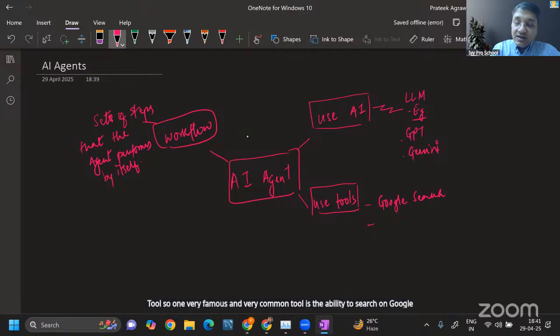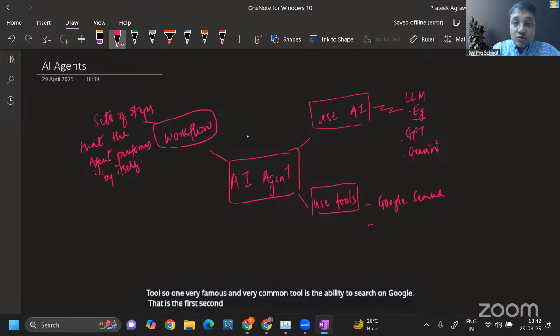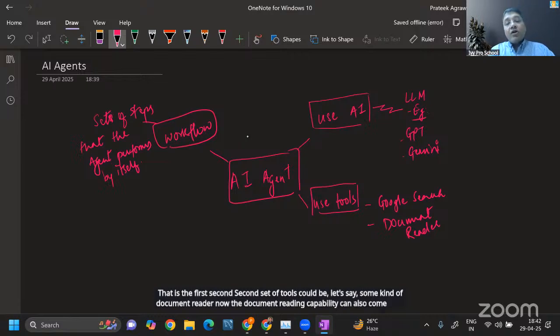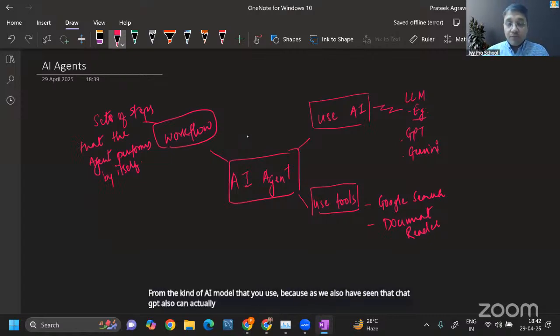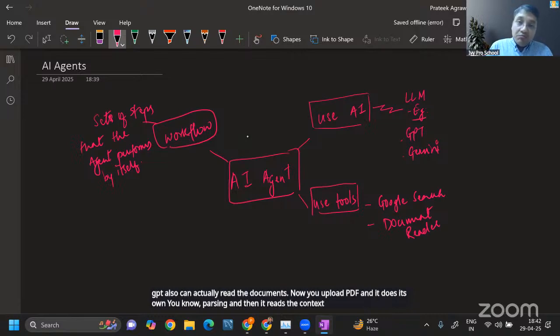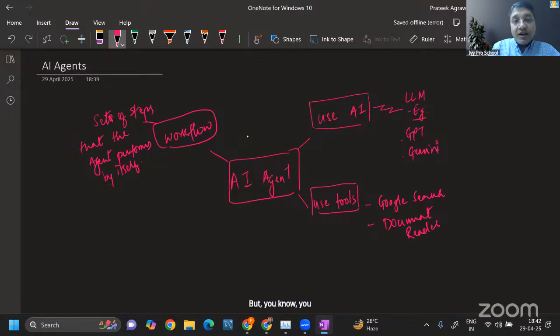That is the first. The second set of tools could be, let's say, some kind of document reader. Now, the document reading capability can also come from the kind of AI model that you use, because as we have also seen, ChatGPT can actually read documents. You upload a PDF and it does its own parsing, and then it reads the context of it. But you can also have some kind of extra tool to do the document reading.